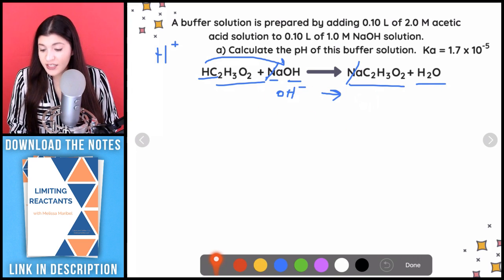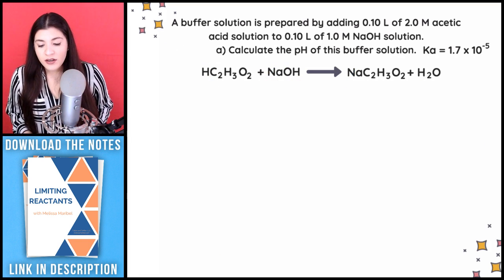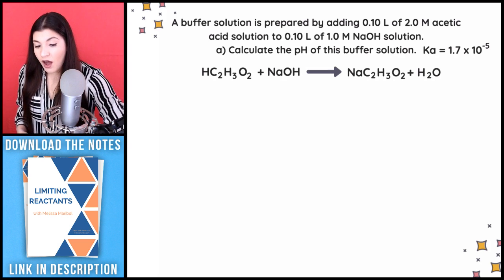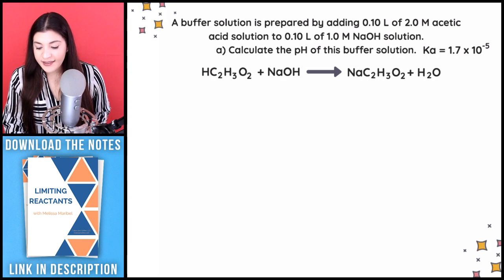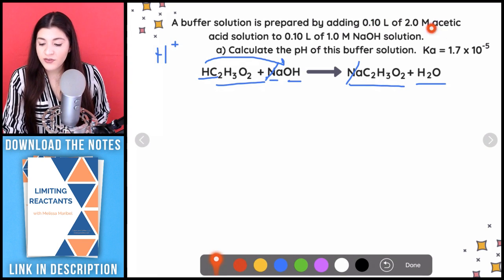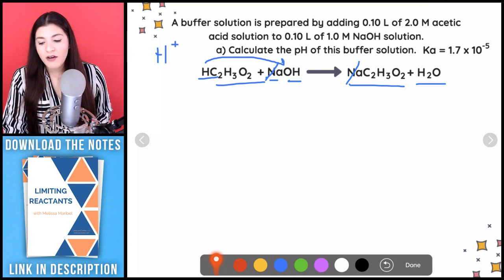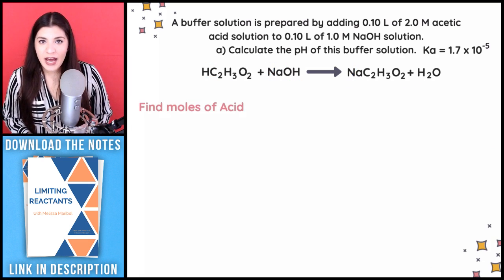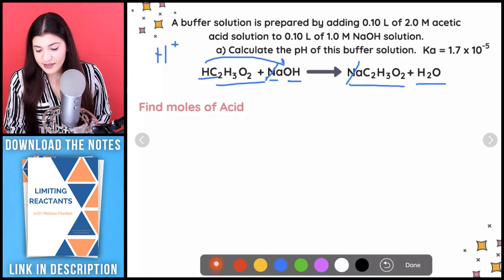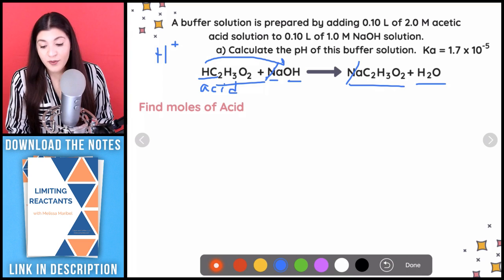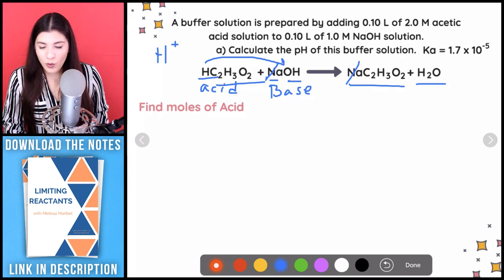All right, so let's continue with this now that we have our balanced equation. From here, let's just calculate the overall pH of the buffer and see what we need to do. So with these types of questions, because they're giving us the amount of liters and the molarity, we need to figure out how many moles we have for each. So we're going to figure out the amount of moles we have of our acid and the amount of moles that we have of our base. And remember, our acid in this case is that acetic acid, and our base is going to be that NaOH. So let's just start off with figuring out how many moles of acid we have.